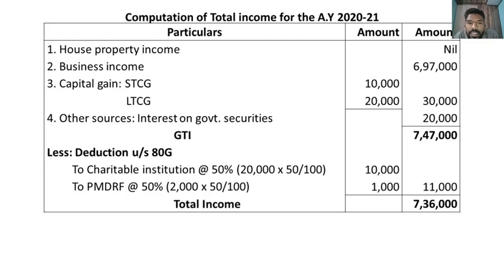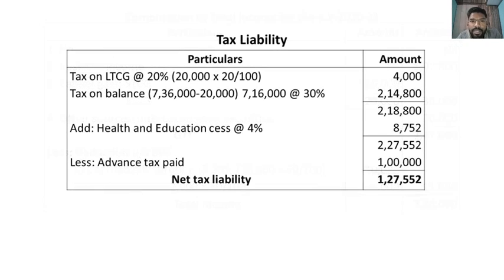From this we should deduct deductions under section 80. So in this problem we have donations, which come under 80G. Donation to charitable institution is a donation with limit, and the rate of qualifying amount is 50%. Again, the Prime Minister Drought Relief Fund is a donation without limit, and the rate of qualifying amount is 50%. So the total deduction of rupees 11,000 should be deducted from gross total income. Then we get total income of rupees 7,36,000.